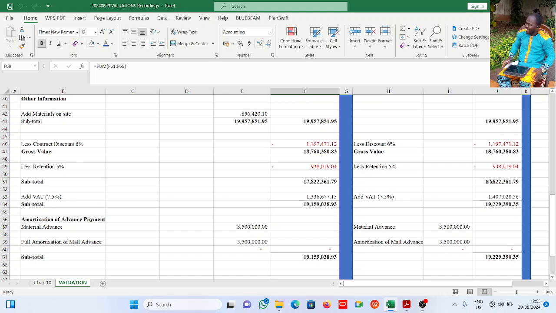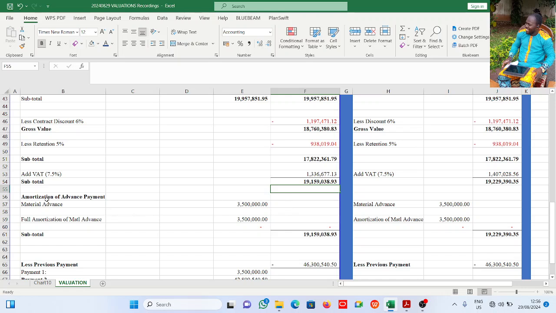So that is enough. If you see what I did here, the VAT is on the gross before retention. I'll tell you the implication of this maybe at the end of the video. When I get to the final part, I'll tell you the implication of adding VAT on the gross before retention and adding VAT on the gross after retention, as in this case. So that's why I put two of them together so that we can get that information in one piece.